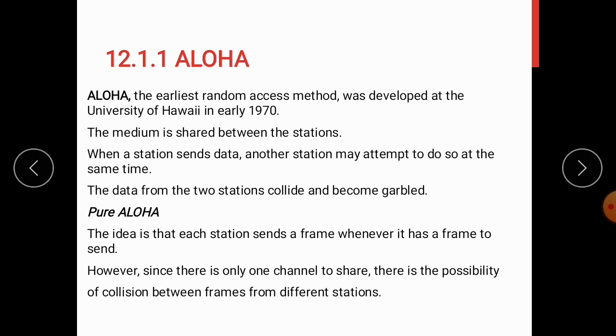First we'll see what we mean by Aloha. Aloha is the earliest random access method, which was developed at the University of Hawaii in the early 1970s. It is basically designed for radio LANs.